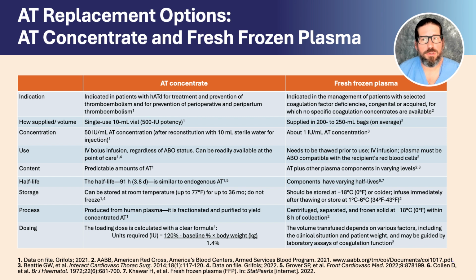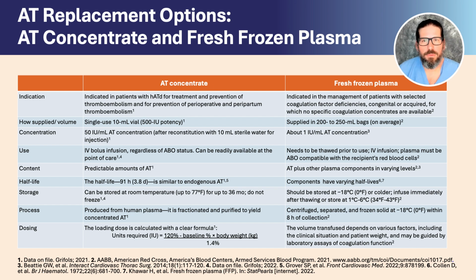Antithrombin concentrate and fresh frozen plasma are commonly used for the replacement of antithrombin. Antithrombin concentrate is indicated for patients with hereditary antithrombin deficiency for treatment and prevention of thromboembolism and for prevention of perioperative and peripartum thromboembolism. It is supplied in single-use 10 ml vials and after reconstitution with 10 ml of sterile water for injection at a concentration of 50 IUs per ml of antithrombin concentrate.